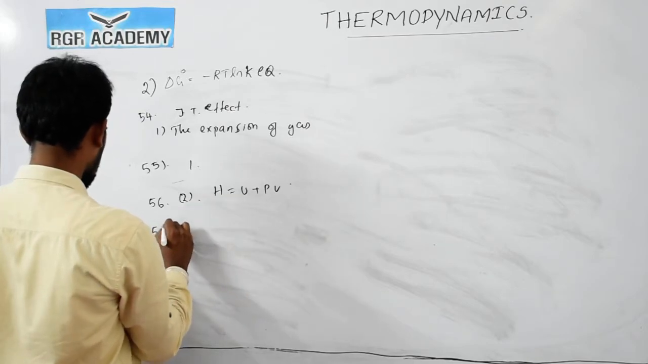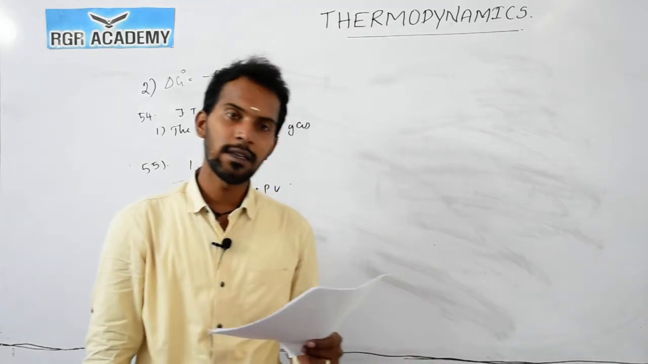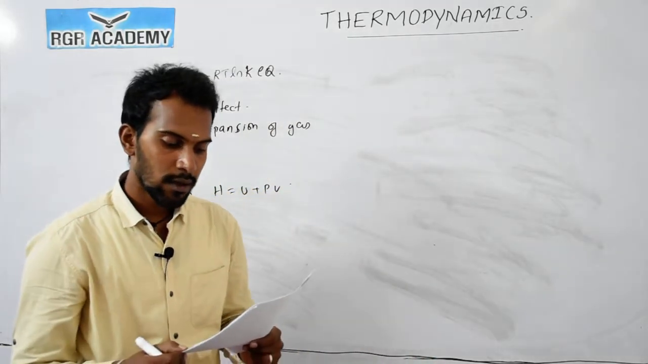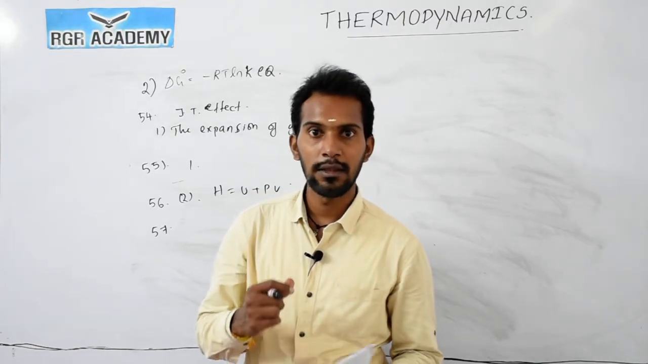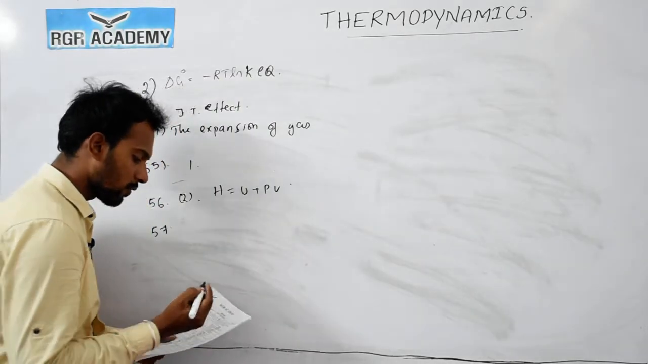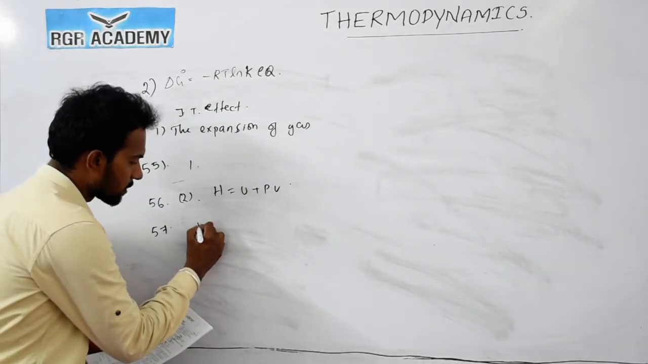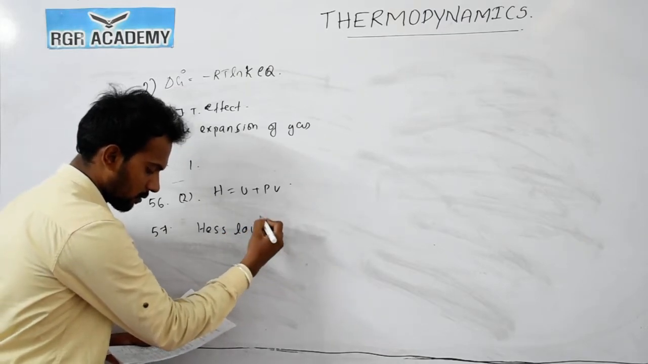Now question number 57. The resultant heat energy change in a reaction is the same whether it takes place in one or several stages. This law is called Hess law. This is the simple one we already discussed.